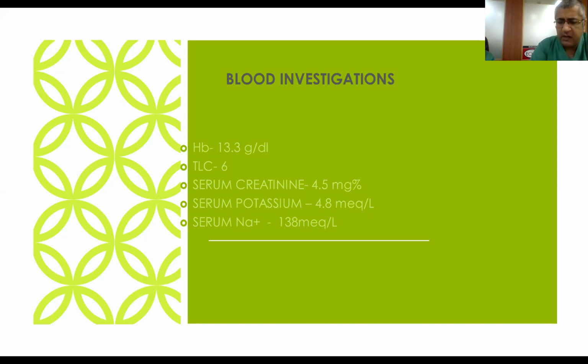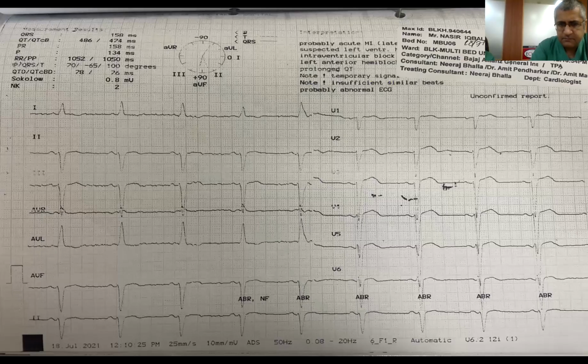Also, the patient was on ACE inhibitors and mineralocorticoid receptor antagonists, which are the usual treatment in LV dysfunction, but the patient landed to us with high serum creatinine. This was an ECG in which the QRS is broad and nearly an LBBB type of picture, with a PR interval of 160 milliseconds and a heart rate of 56 per minute. So the important thing was a broad QRS complex.